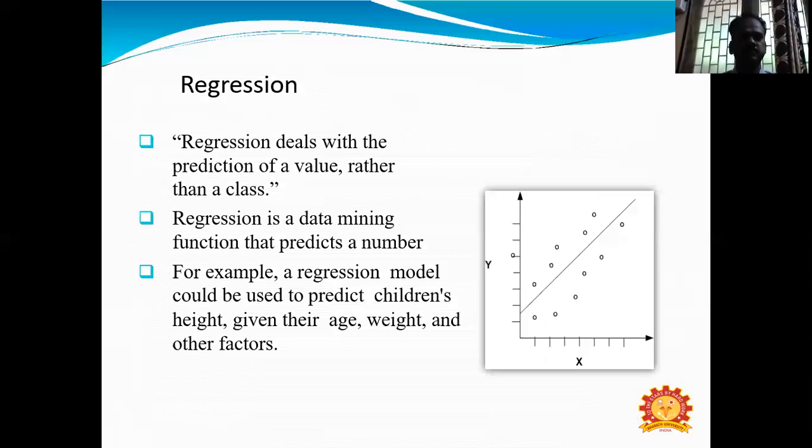Regression. Regression is one of the main algorithms, one of the main techniques in data mining and machine learning. Regression deals with the prediction of a value rather than a class. Regression is a data mining function that predicts a number. For example, a regression model would be used to predict children's height given their age, weight, and other factors.